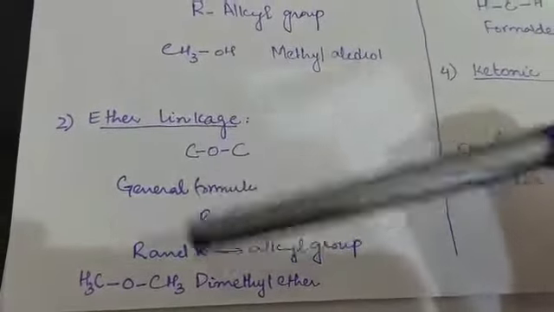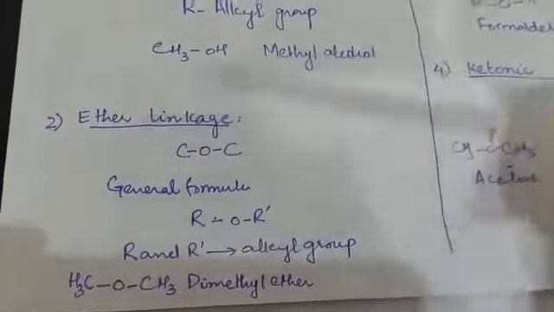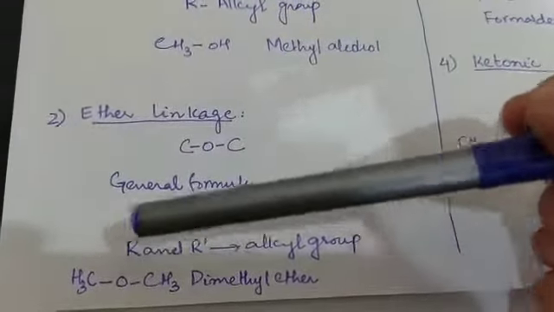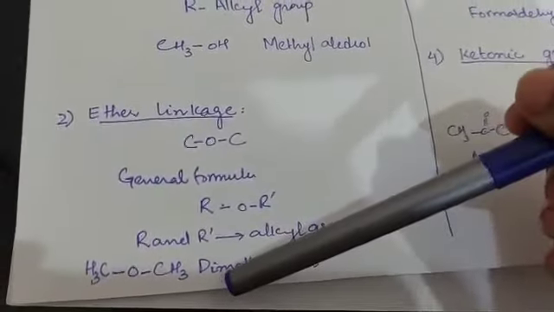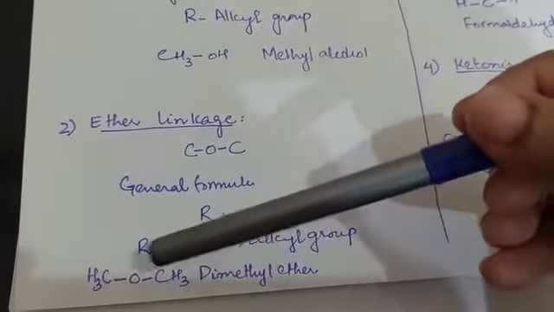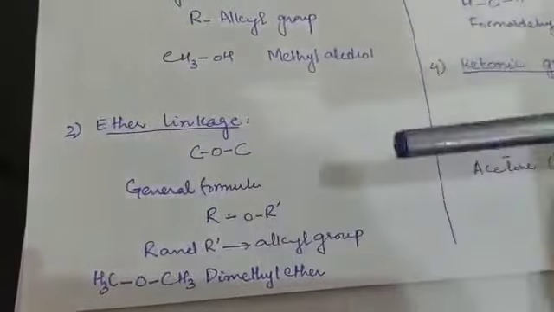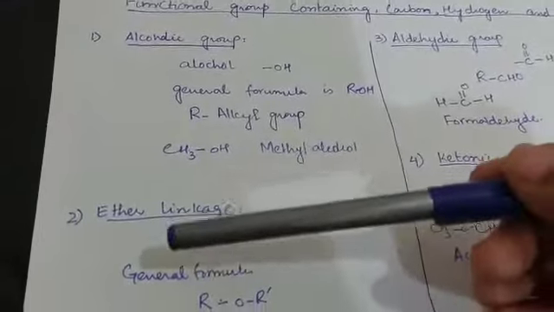They could be same, they could be different. Sometimes one may be methyl and the other one ethyl. One is propyl and the other one is methyl. So R and R dash are the alkyl groups. They could be same, they could be different. I am talking about a very simple example, that is dimethyl ether. It could be ethyl methyl ether or diethyl ether, means both sides could be same or both sides could be different. Okay, the first one was the alcoholic group and the other one is the ether linkage.